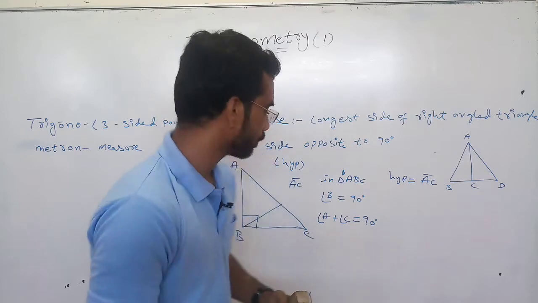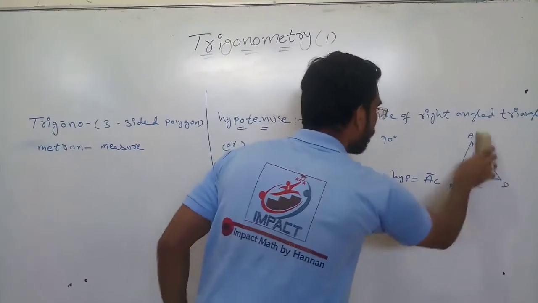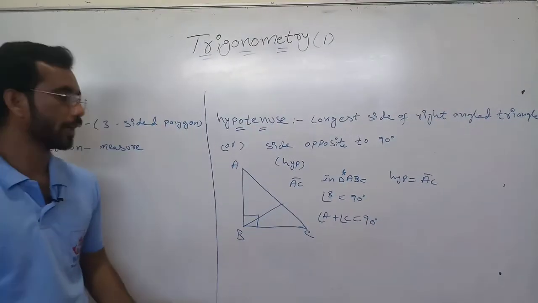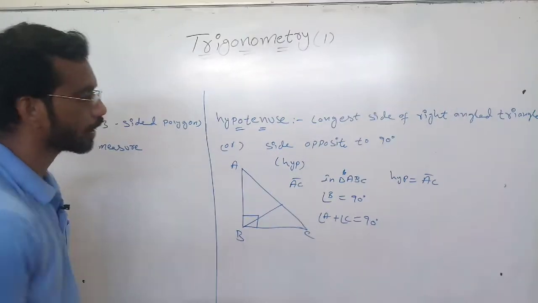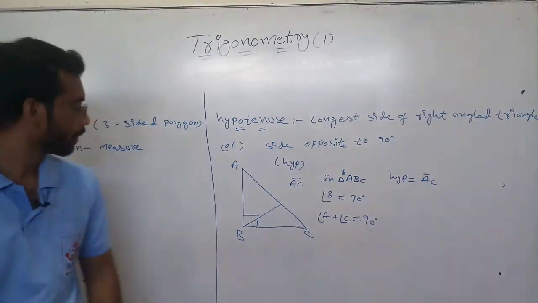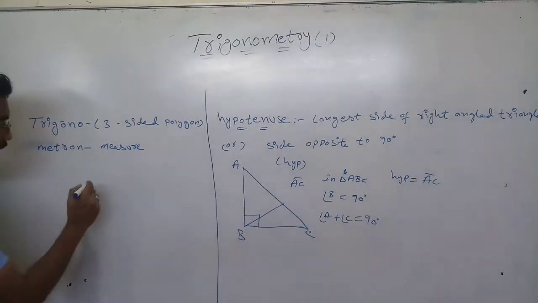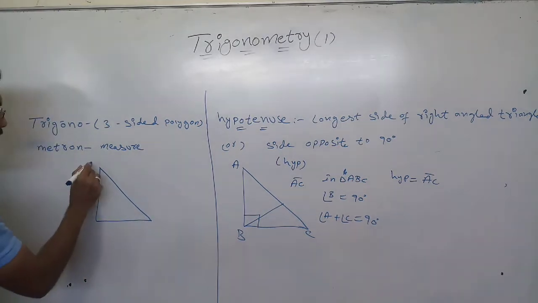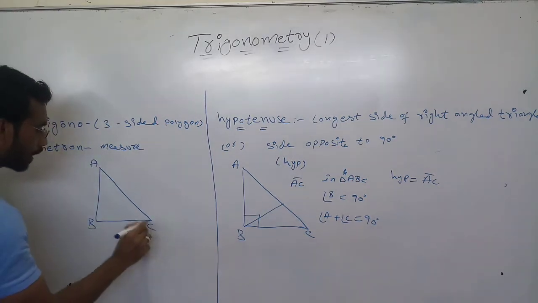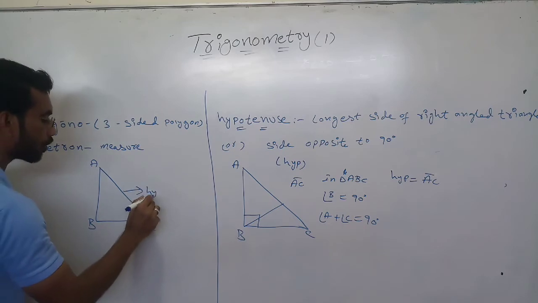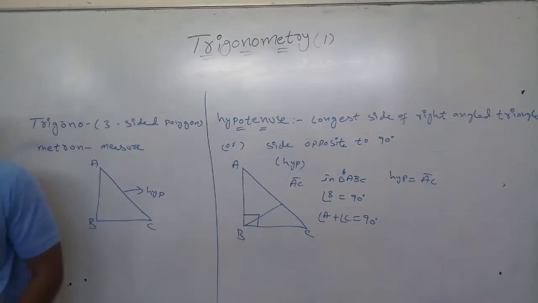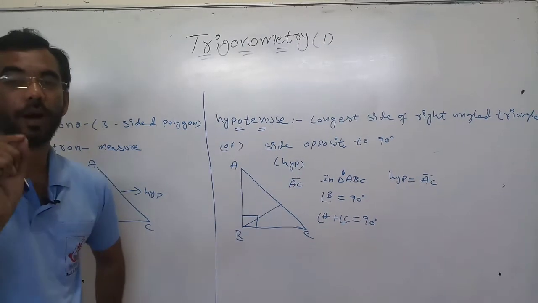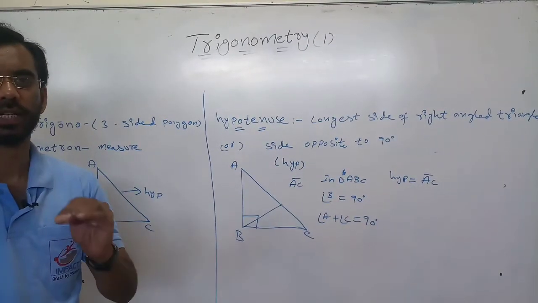Now we will see what adjacent side and opposite side are. If I take one right angle triangle and name it ABC, this one is the hypotenuse. Most of the students fail to find the opposite and adjacent sides.